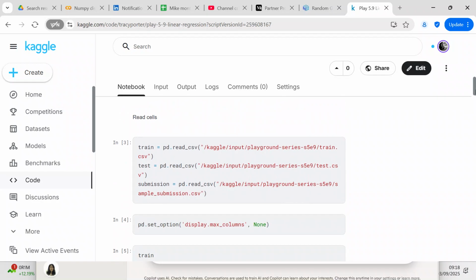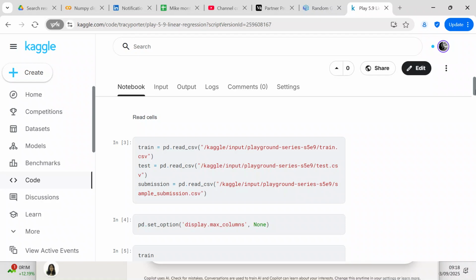So train is the train.csv file that we've converted to a data frame. Test is the test.csv file that we have converted to a data frame. And submission is the sample_submission.csv file that we have converted to a data frame.